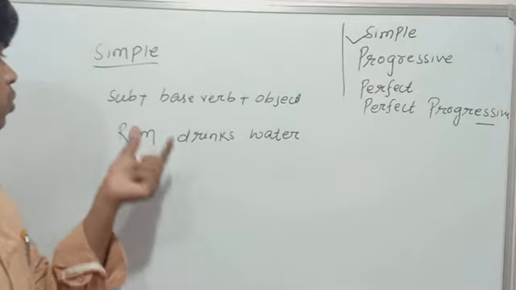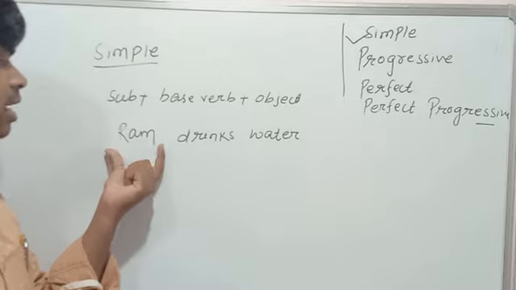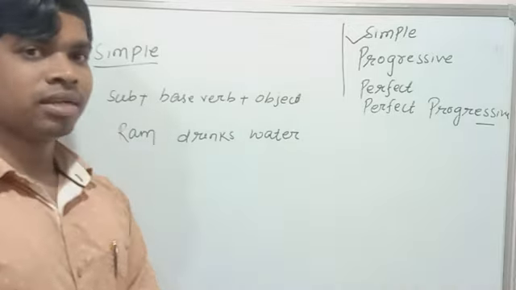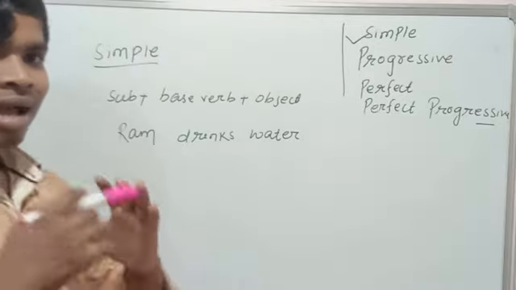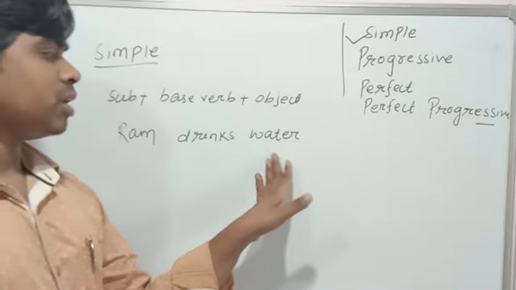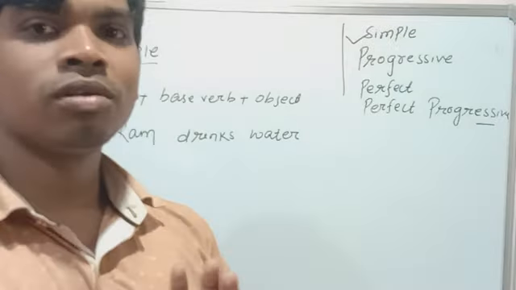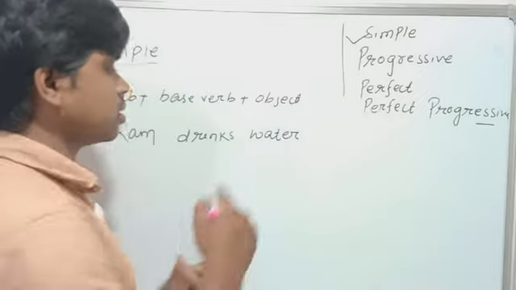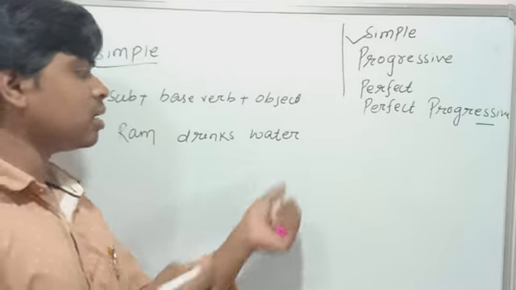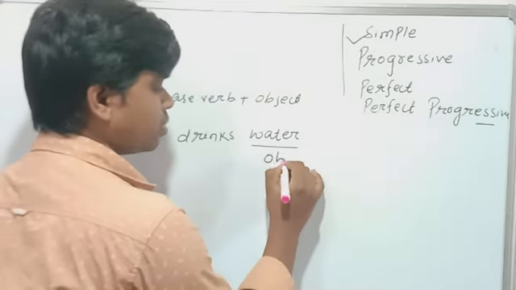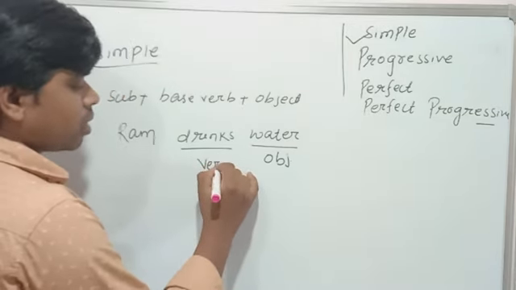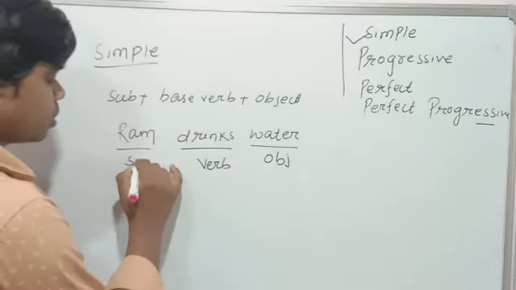Okay, students. In that sentence, the subject is Ram, the base verb is drinks, and the object is water. If we ask a question using the WH word what, the answer will be water. What does Ram drink? Our answer is water. So water is the object, and the verb is drink. This is our verb and this is our subject.